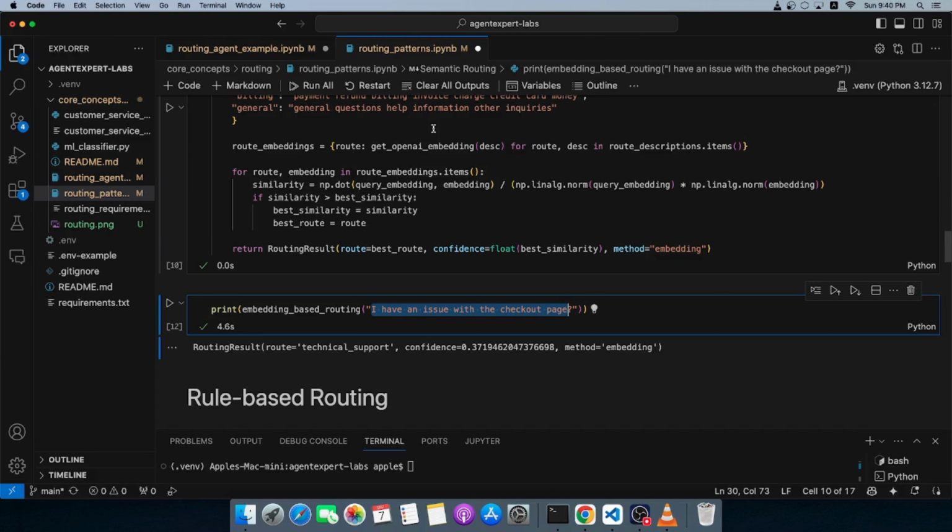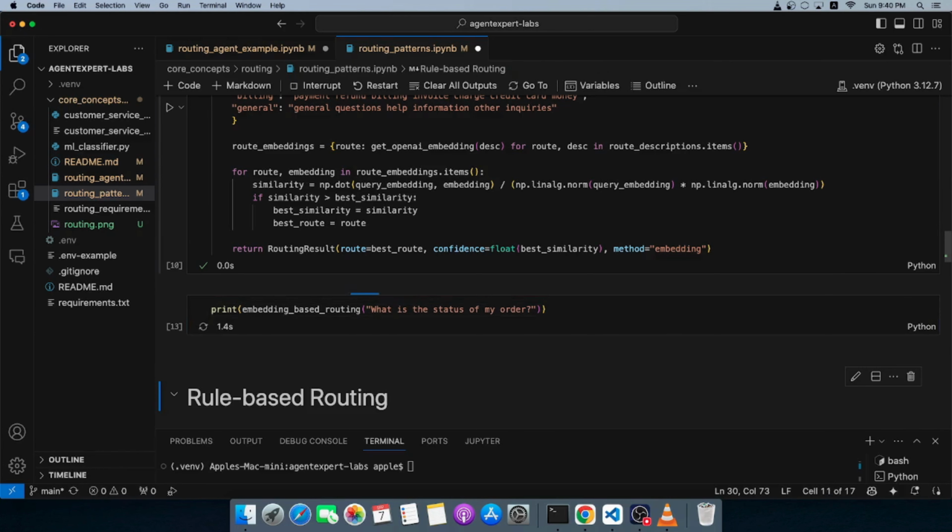But yet it is actually identifying the right route or the right node or a category, right? One final check. What is the status of my order? The reason you see that second time is because we're generating embeddings on the fly and then doing a comparison, essentially getting a similarity score of order status. So this seems to be working fine as well.